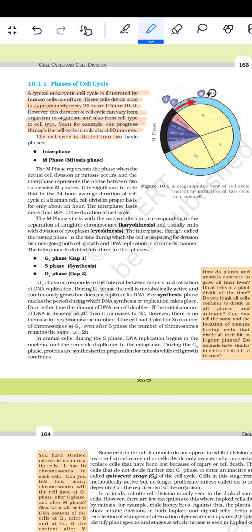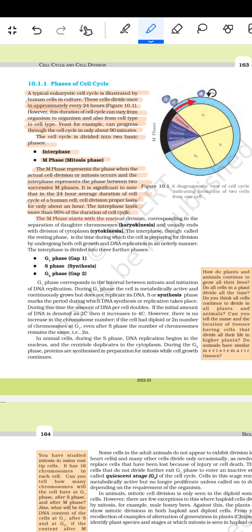The cell cycle is divided into two basic phases. पहला इंटरफेज और दूसरा एम फेज, जिसको माइटोसिस फेज कहते हैं. The M phase represents the phase when the actual cell division of the mitosis occurs, and the interphase represents the phase between the two successive M phases. It is significant to note that in the 24-hour duration of the cell cycle of the human cell, division proper lasts for only about half an hour. The interphase lasts for more than 95% of the duration of the cell cycle.